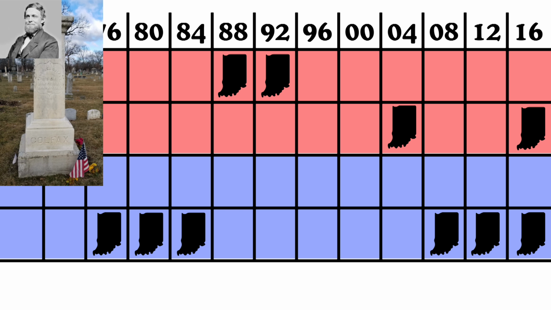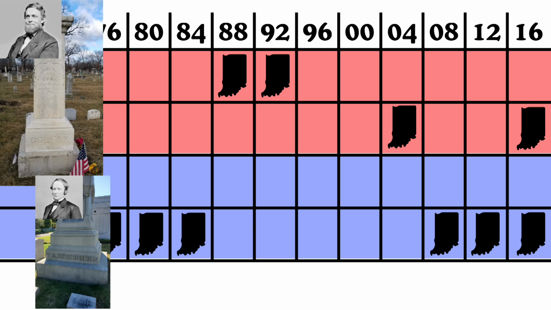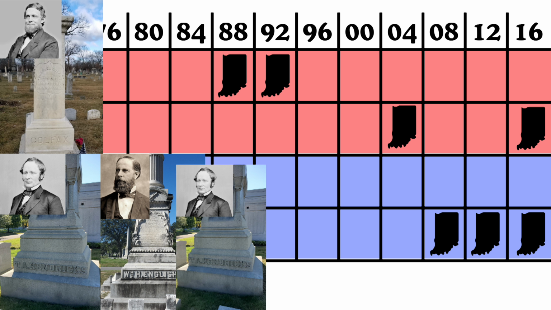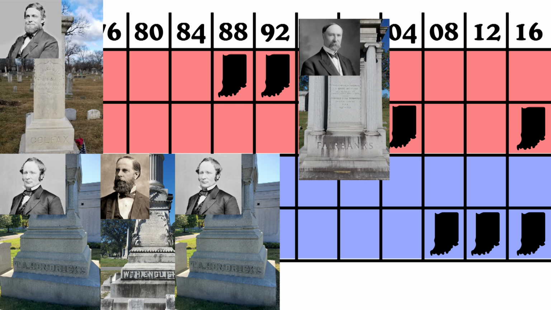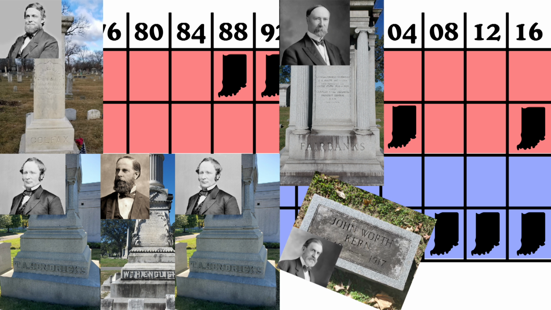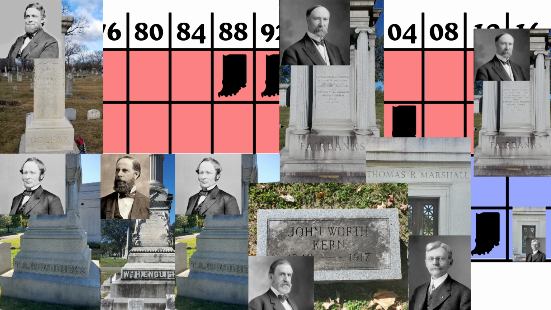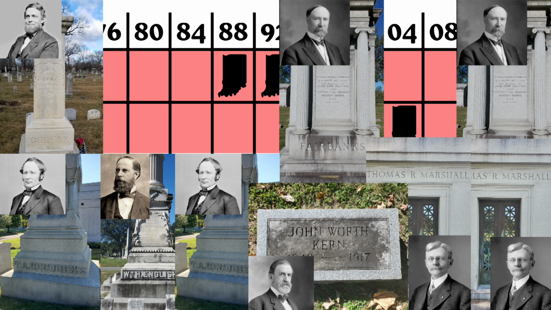Schuyler Colfax in 1868, Thomas Hendricks in 1876, William English in 1880, Hendricks again in 1884, our buddy Charles in 1904, John Kern in 1908, Marshall in 1912, and both Charles and Marshall in 1916 were all VP nominees from Indiana. So why were both parties running people from a relatively insignificant state for vice president during this time? Because Indiana was a swing state.